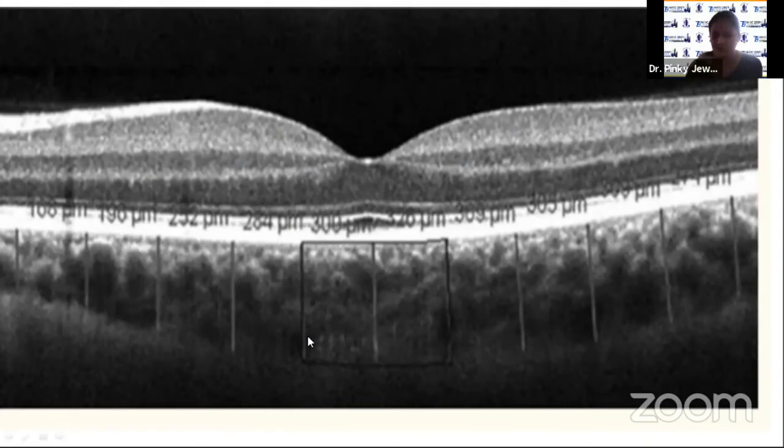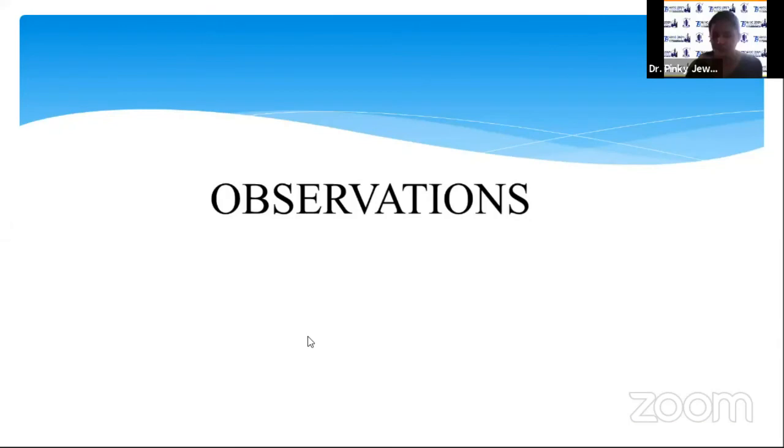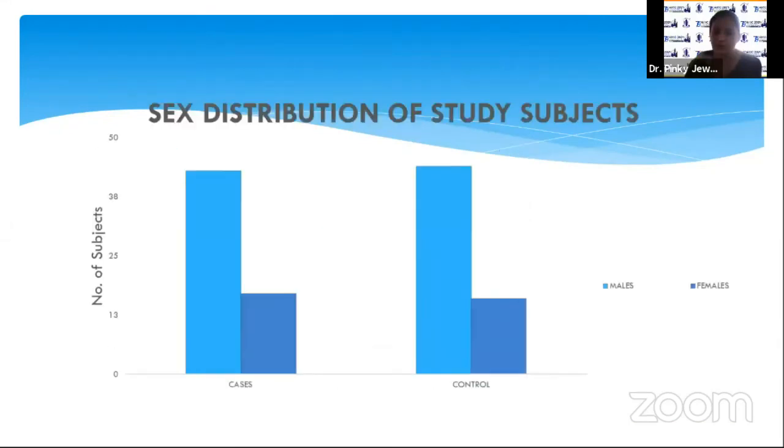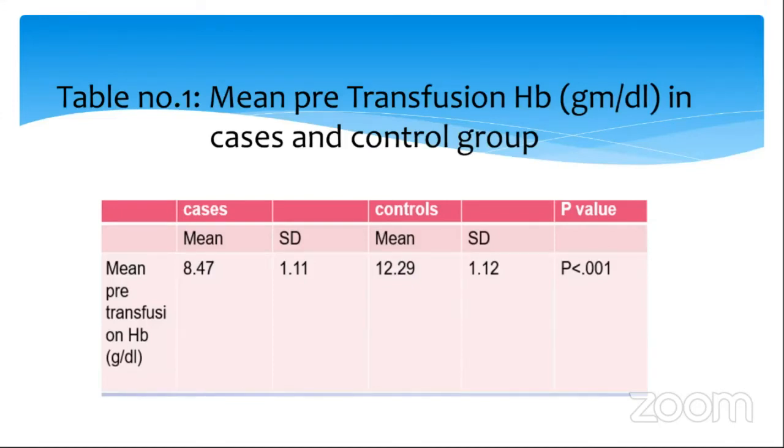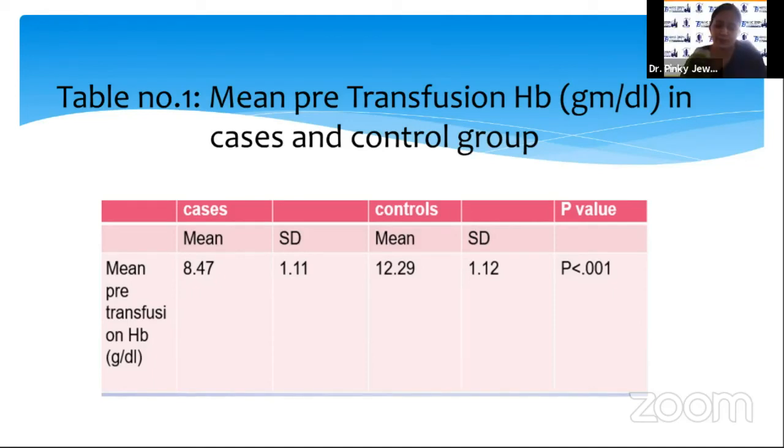Observations. No significant difference was found between the age and sex distribution of the study subjects in our study. This is the table showing mean pre-transfusion hemoglobin level in the cases and control groups. This was 8.47 in the cases group and 12.29 in the control group, and this difference was statistically significant with a p-value of less than 0.001.